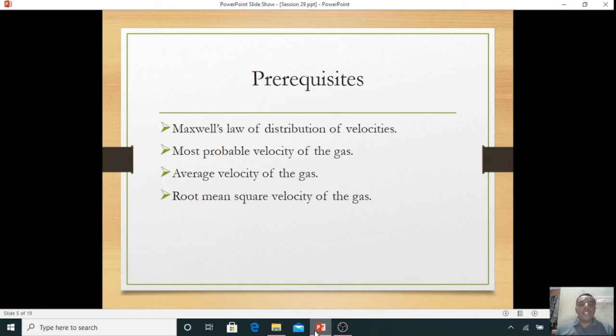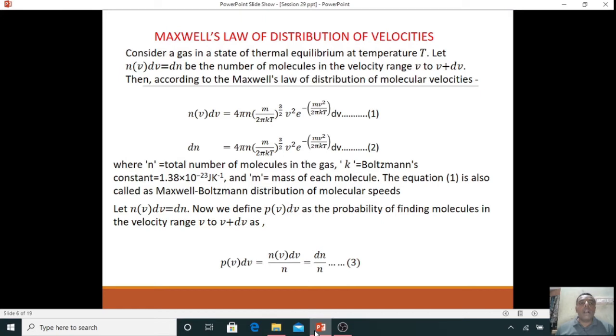To know this, we need Maxwell's law of distribution of velocities. From Maxwell's law of distribution of velocities, we can know the velocity of the gas for the most probable velocity, root mean square velocity, and average velocity. Everything we can calculate by using Maxwell's distribution law of velocities equation. Now, Maxwell's law of distribution of velocities is like this. Consider a gas in a state of thermal equilibrium at temperature T.